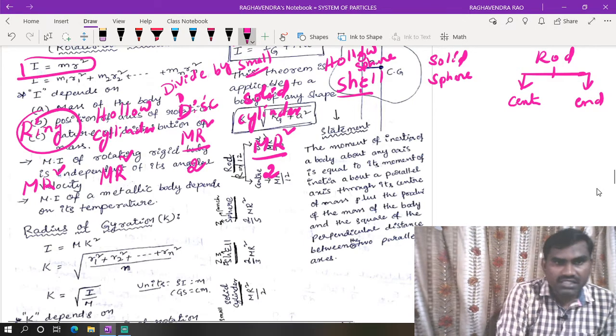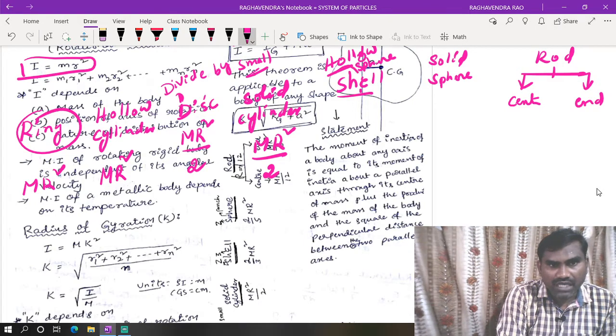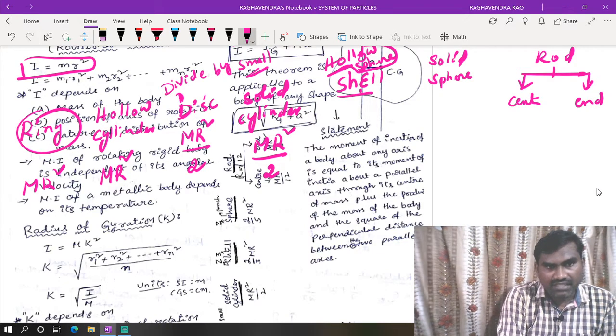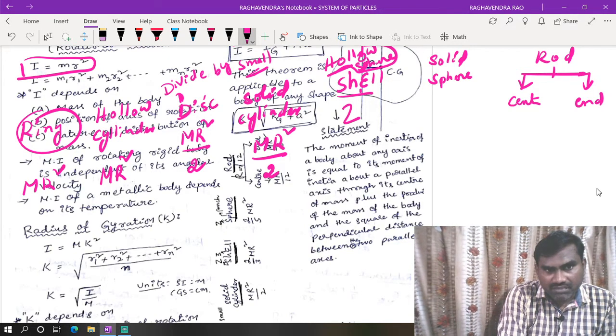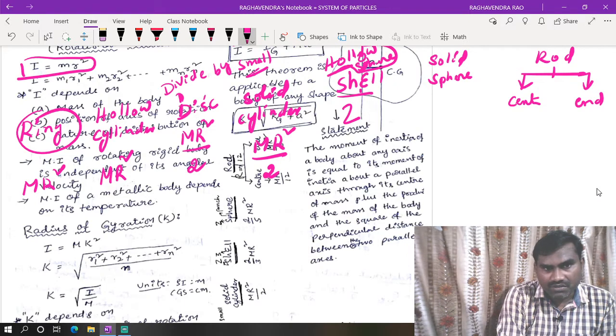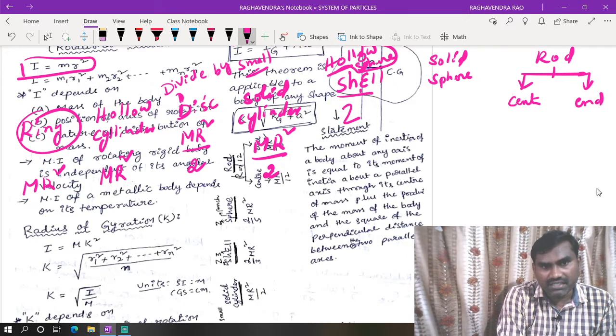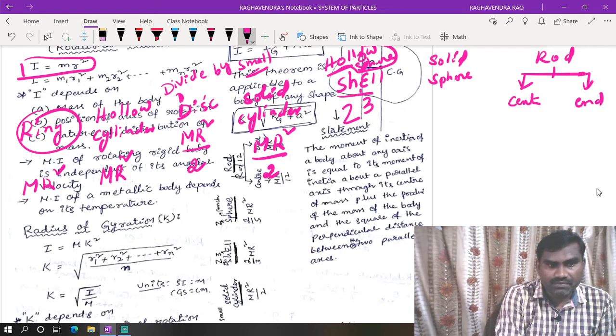Okay. So this is a hollow sphere, or we can take it as shell. We have written S like this. This S is reversed, you can get 2. So this is S, this symbol means E. For that purpose we have written E like this. By dividing this, you will get 3.